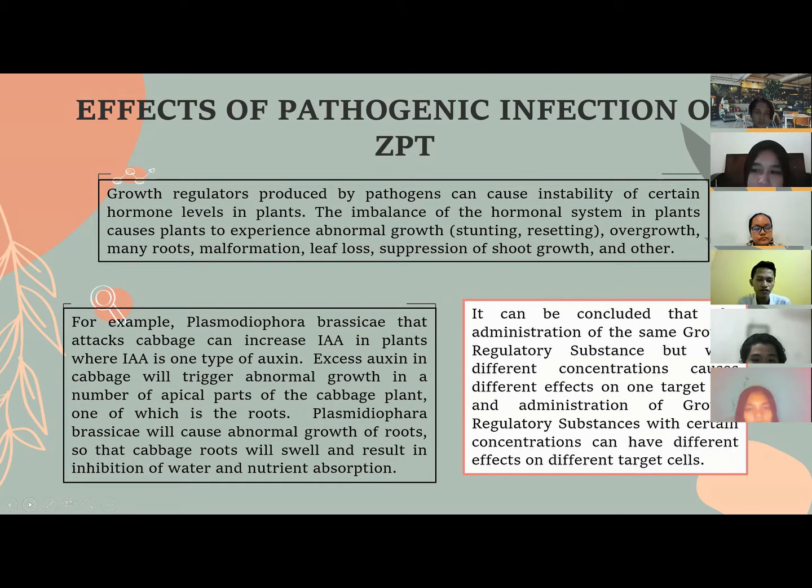For example, Plasmodiophora brassicae that attacks cabbage can increase IAA in plants, where IAA is one type of auxin. Excess auxin in cabbage will trigger abnormal growth in a number of apical parts of the cabbage plant, one of which is the root. Plasmodiophora brassicae will cause abnormal growth of roots, so that cabbage root will swell and result in inhibition of water and nutrient absorption.